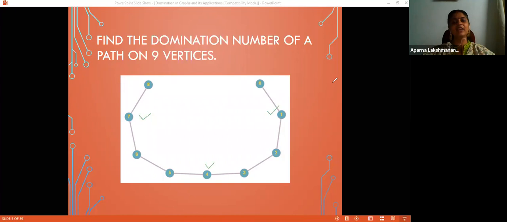And there are 9 vertices in this graph, and hence we can be sure that there is no dominating set of cardinality 2. The same argument holds in the case of one vertex. It can dominate only up to a maximum of 3 vertices. So there is no dominating set of cardinality either 1 or 2. But there is a dominating set of cardinality 3. And this confirms that the domination number of a path on 9 vertices is 3. I assume that now the concept of domination is clear to you.